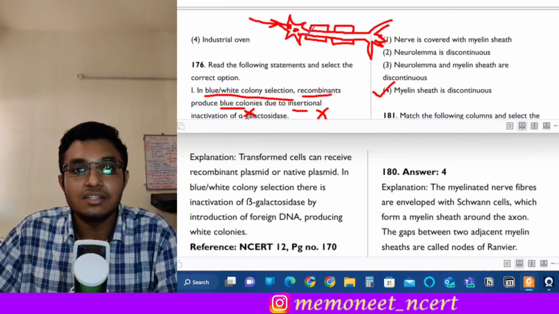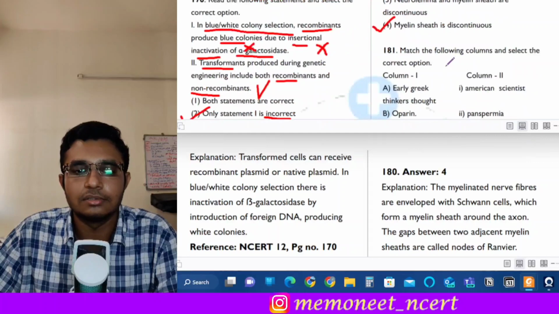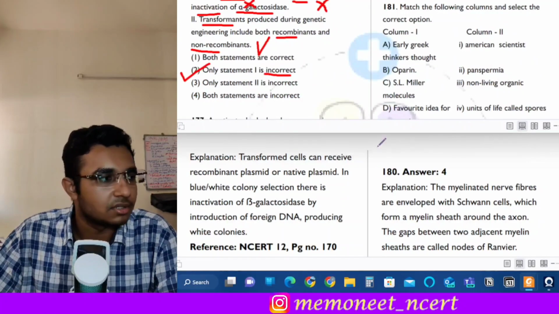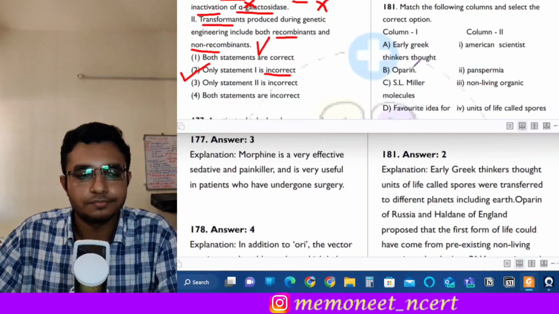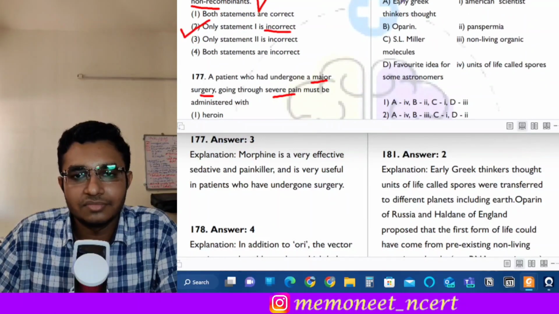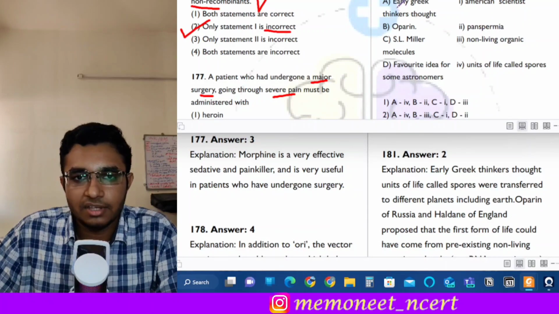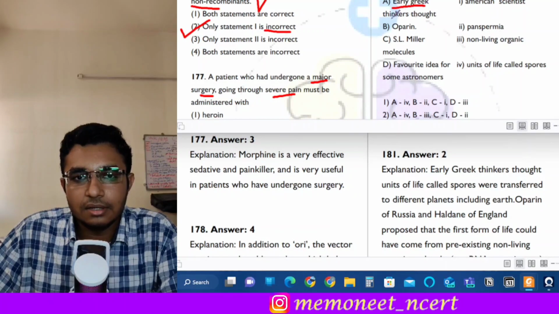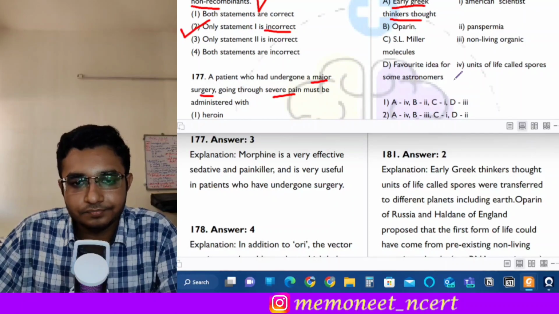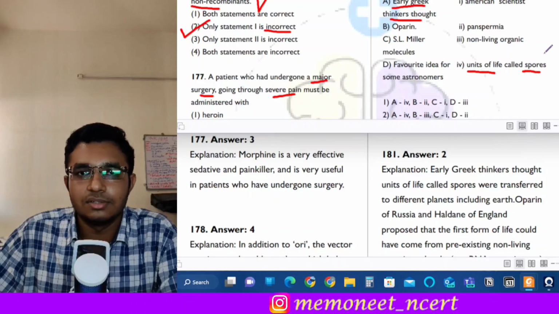And the myelin sheath is formed on the nerves by what type of cells? It is formed by Schwann cells, okay. Moving on to the next question, that is question number 181. It is a match the following type of question. Here there are some options, and it has asked about it, okay. The first is: early Greek thinkers thought what? Okay, the early Greek thinkers thought that the unit of life are the spores, right? So this was the spore theory. So A goes with 4.